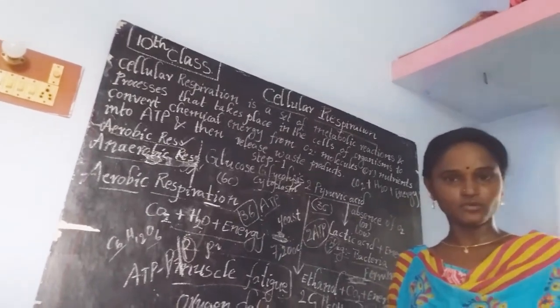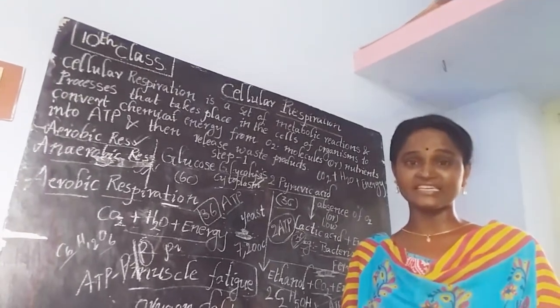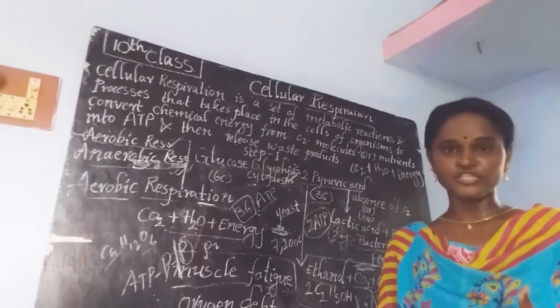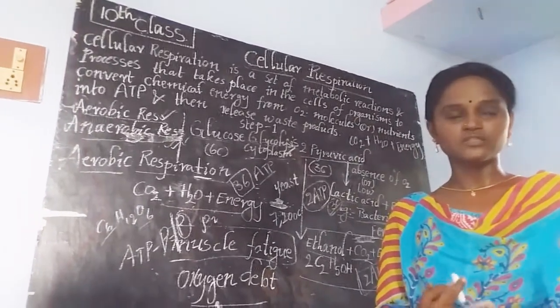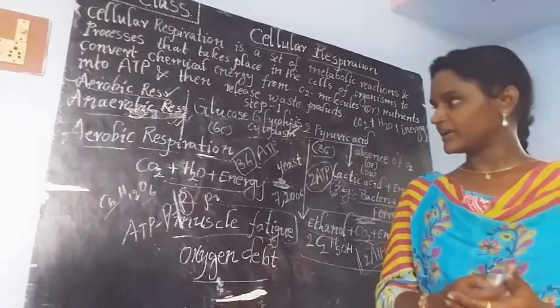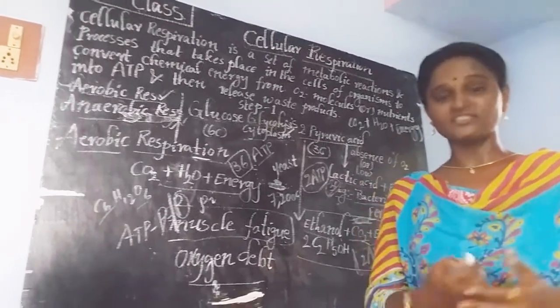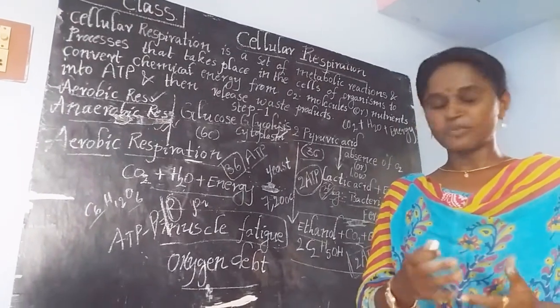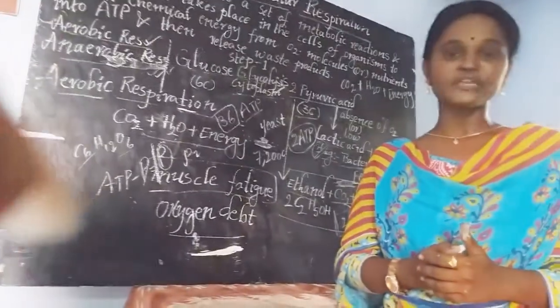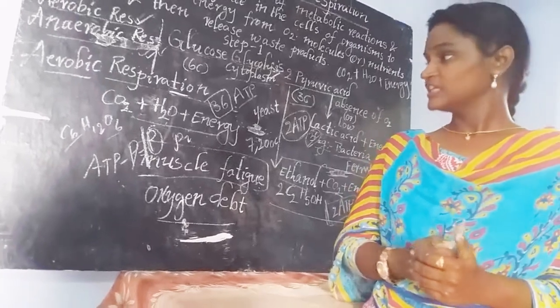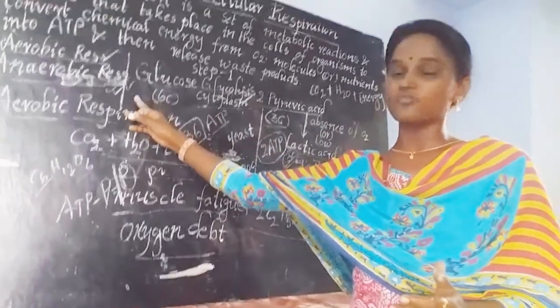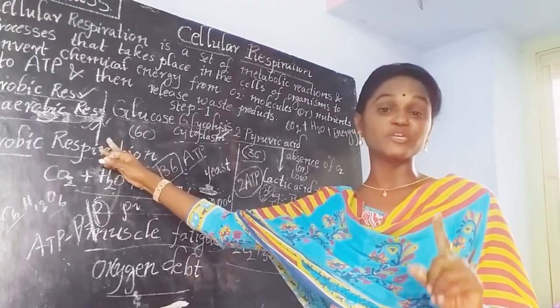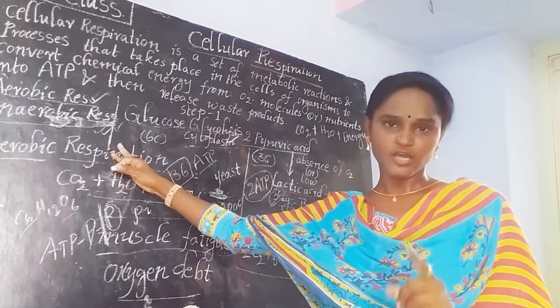Athletes who are participating in running races and different varieties of sports, while they run long distances, are unable to supply enough oxygen to their muscles. At that time, they undergo anaerobic respiration, especially in their muscles.